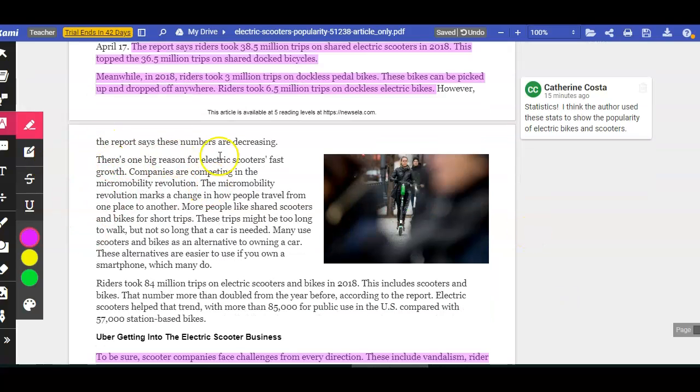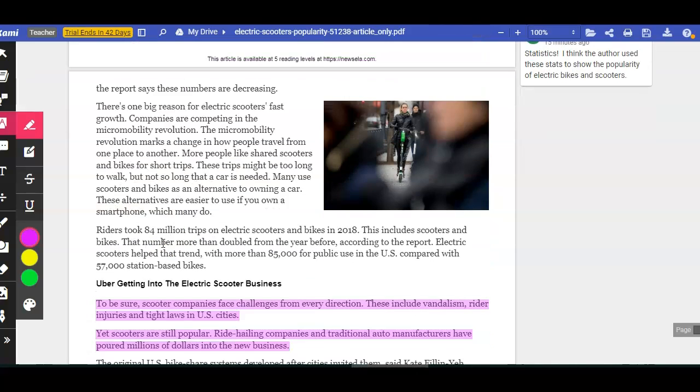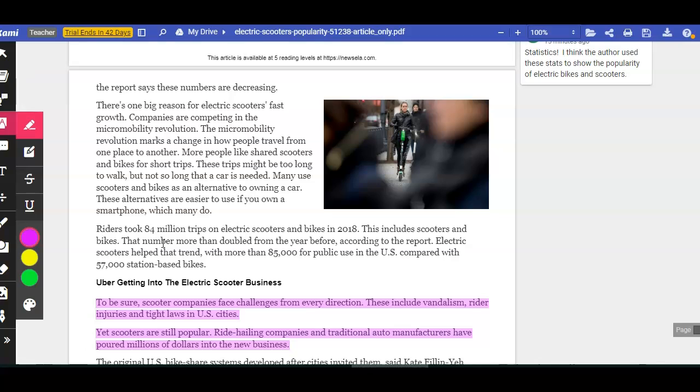There's one big reason for electric scooters' fast growth. Companies are competing in the micromobility revolution. The micromobility revolution marks a change in how people travel from one place to another. More people like shared scooters and bikes for short trips. These trips might be too long to walk, but not so long that a car is needed. Many use scooters and bikes as an alternative to owning a car. These alternatives are easier to use if you own a smartphone, which many do.